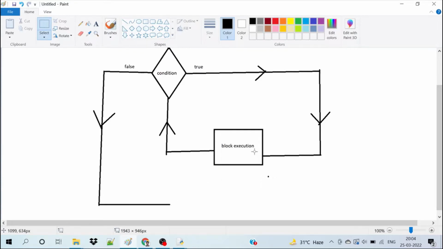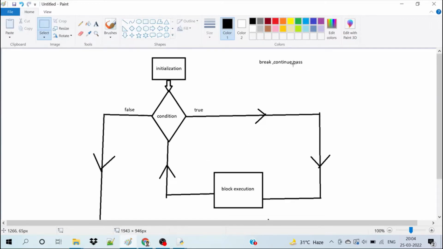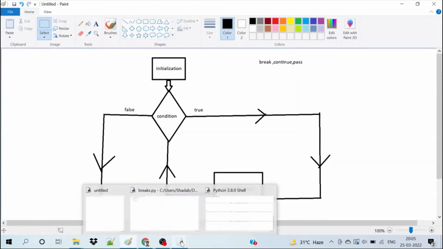And if it encounters a continue keyword, it will skip all the lines below the continue statement and come to the beginning. And the pass statement is useful when you want to insert some code in the future, but right now you don't want to write it. So let's go and implement it quickly in a programmatical way.